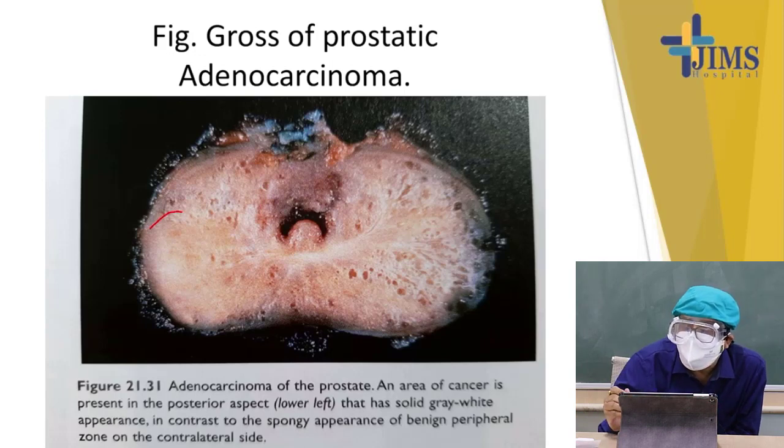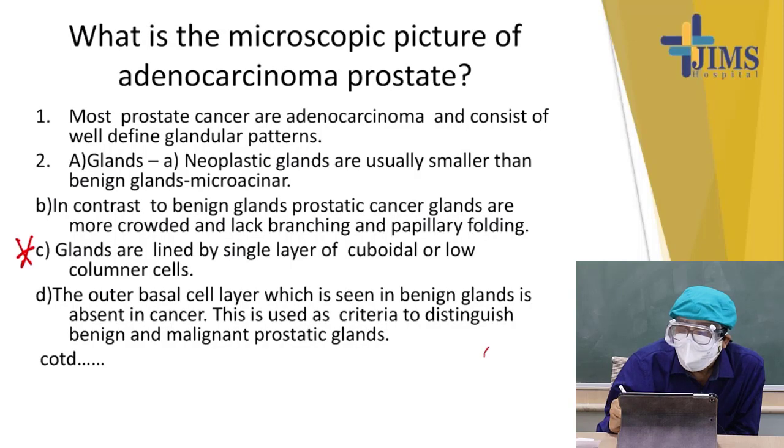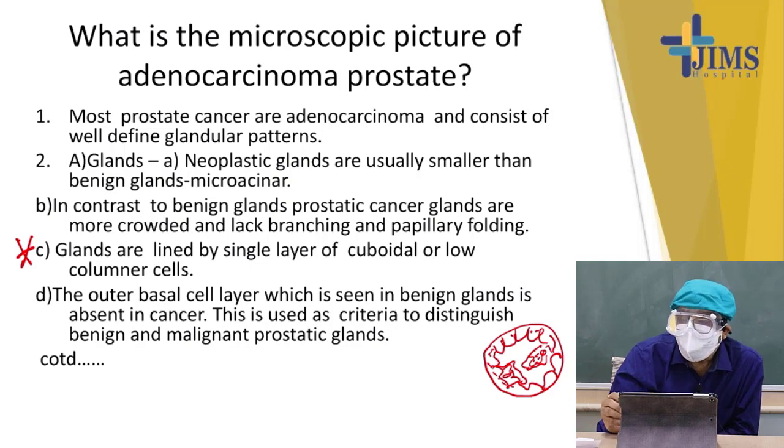If we see these prostatic glands, cuboidal or columnar cells are there, and there is a papillary infolding, and there is a basal cell here. So, there are two cell layers, one columnar or cuboidal and a basal cell layer, in the normal case.